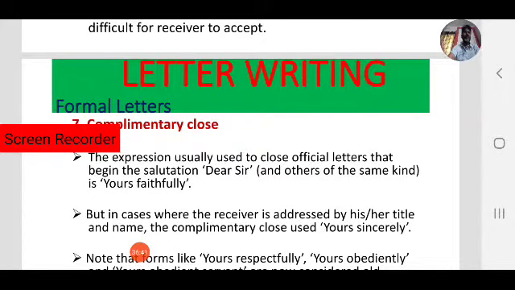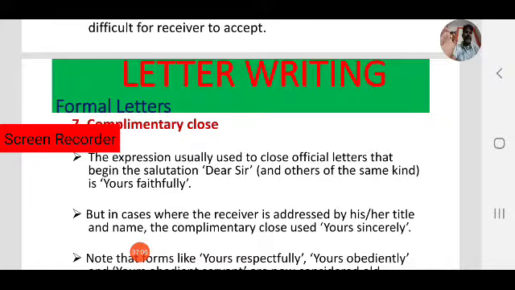So if in the salutation you use "Dear Sir" or "Dear Madam", then your complimentary close should be "Yours faithfully". Always keep in mind the difference between these complimentary closes.